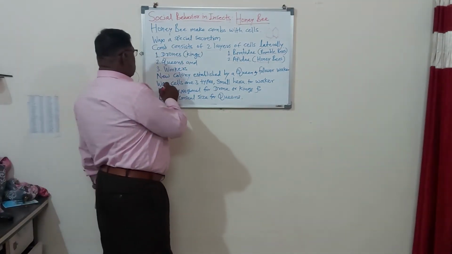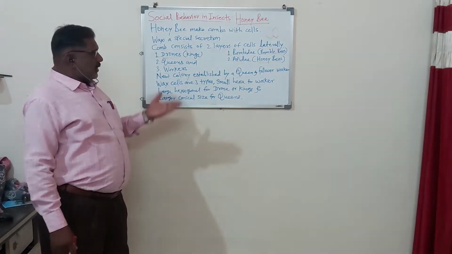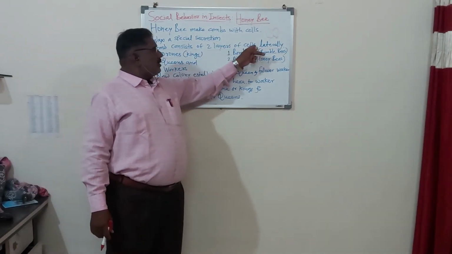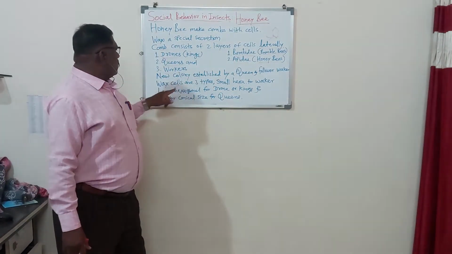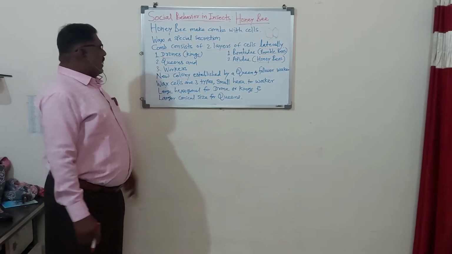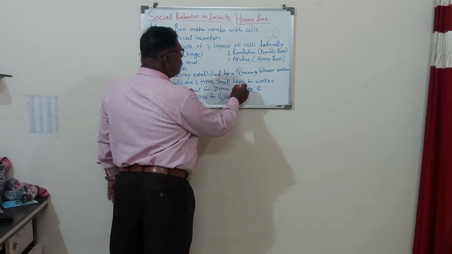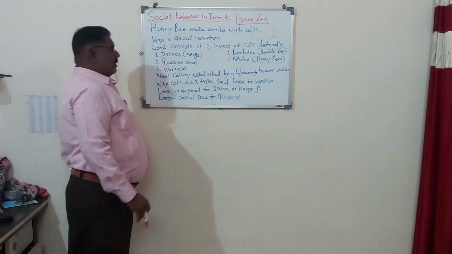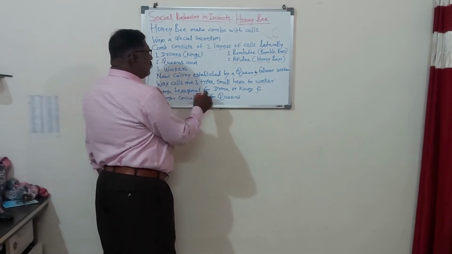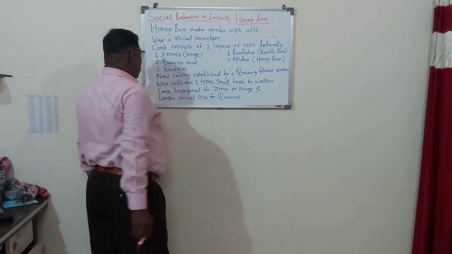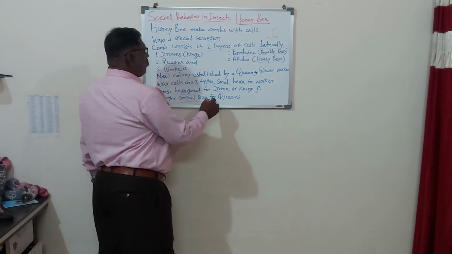Now wax cells are of 3 types. Remember, 3 types: small hexagonal for workers, large hexagonal for drone or king, and larger conical size for the queens.